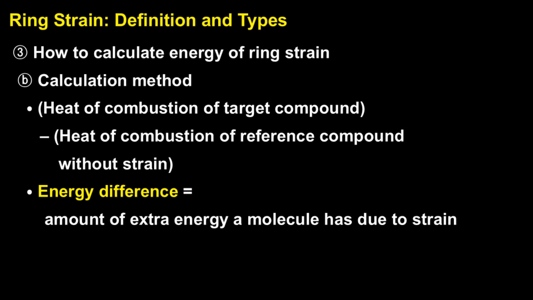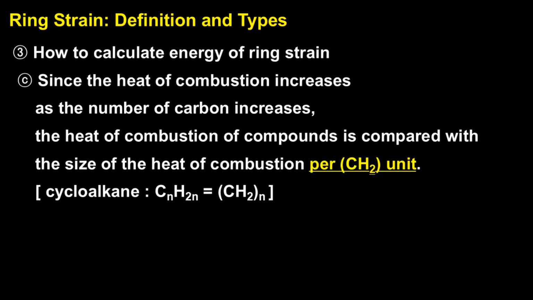If a cycloalkane gives off more energy per CH2 unit than a strain-free compound, that's a clear sign there's ring strain in the molecule. Since the heat of combustion naturally goes up as the number of carbon atoms increases, we don't just compare the total energy. Instead, we look at the energy released per CH2 unit. That gives us a fair comparison across different ring sizes. For cycloalkanes, the general formula is CnH2n, so using this idea, we can normalize the combustion values. That way, we can clearly see how much extra energy is trapped in smaller, strained rings, compared to larger rings that are much more stable.